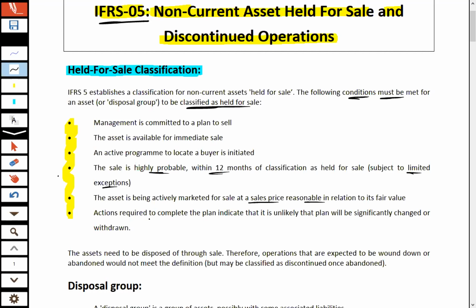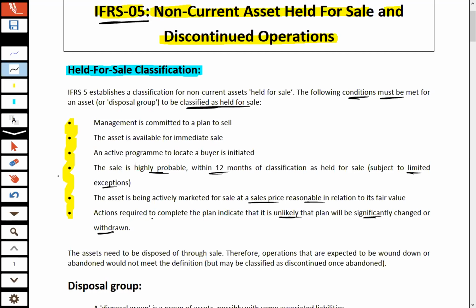The last point, actions required to complete the plan indicate that it is unlikely that the plan will be significantly changed or withdrawn. So we have another condition that should be met. Keep in mind, we are not talking about small assets. We are talking about the assets which have a big impact, which have an important role in the business activities. And if that type of asset is sold, the decision making is normally made in the board of directors meeting. Board approves the disposal of the non-current asset.